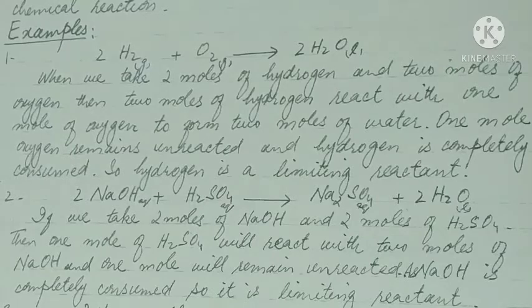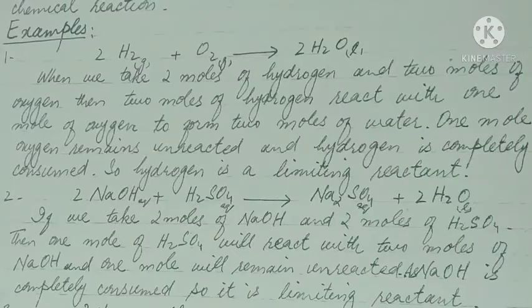Examples. Example number 1. 2 moles of H2 react with 1 mole of O2 to produce 2 moles of water. When we take 2 moles of hydrogen and 2 moles of oxygen, then 2 moles of hydrogen react with 1 mole of oxygen to form 2 moles of water. 1 mole of oxygen remains unreacted, which is shown in the balanced chemical equation, and hydrogen is completely consumed, so hydrogen is the limiting reactant.